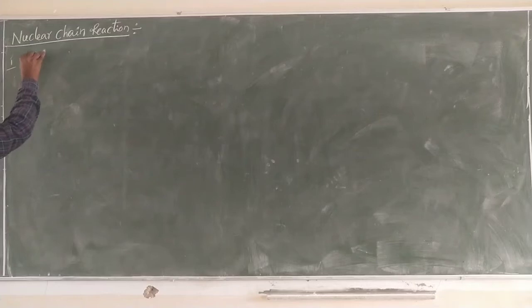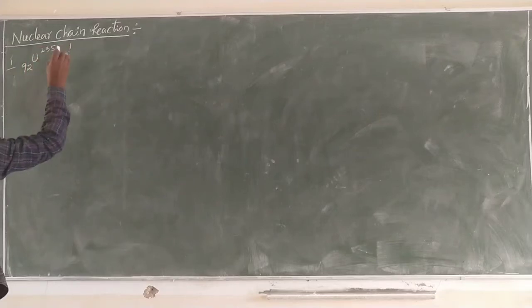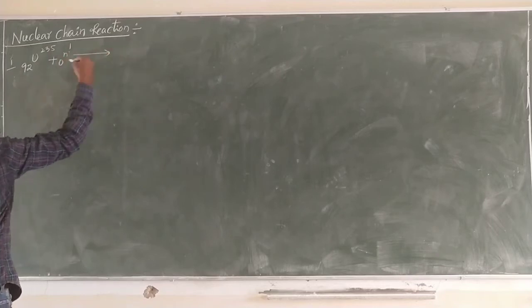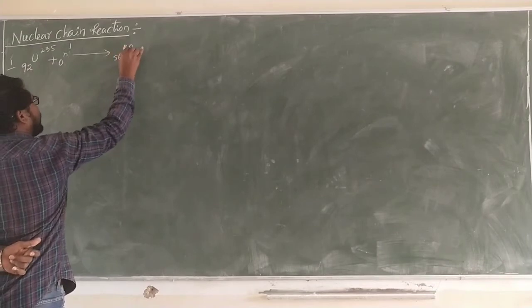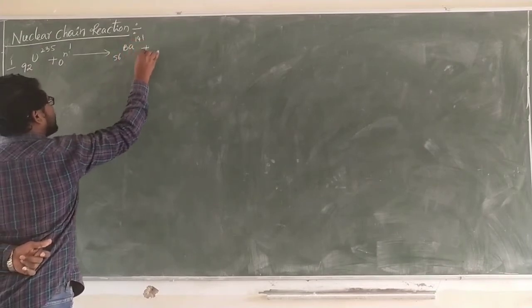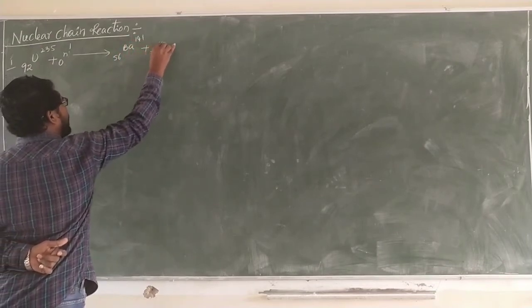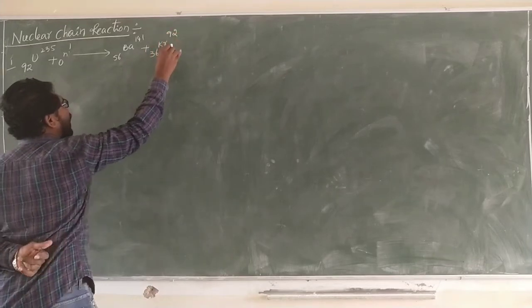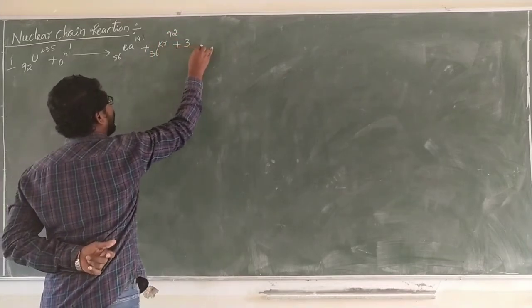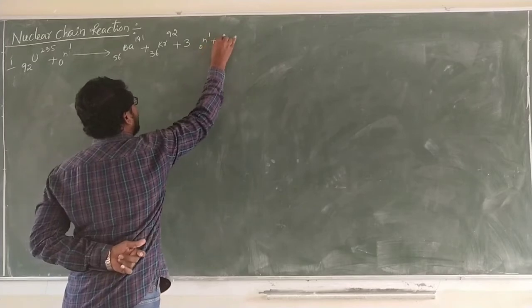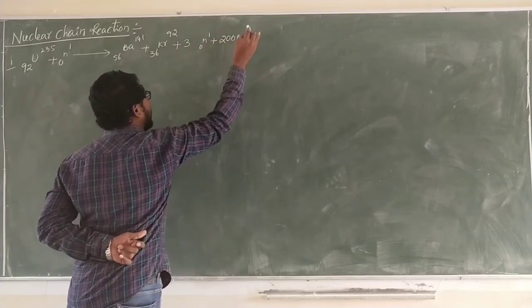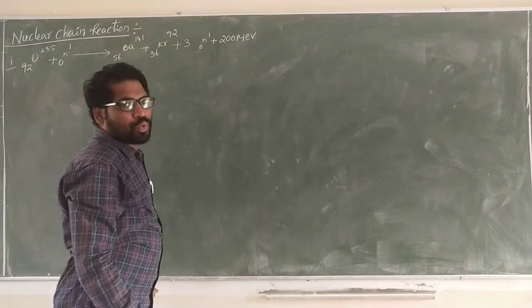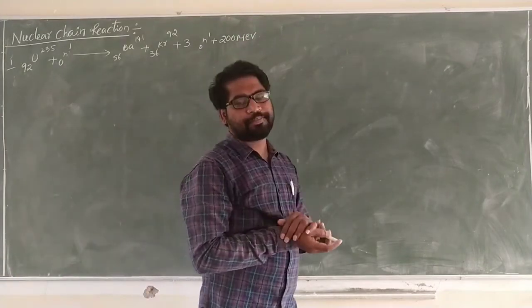Uranium-235 (92U235) plus 0n1 gives rise to barium-141 (56Ba141) plus krypton-92 (36Kr92), again 3 more neutrons, plus 200 megaelectron volt energy. Okay, done. 200 megaelectron volts.